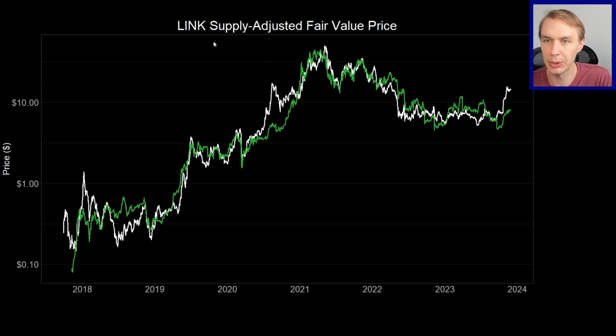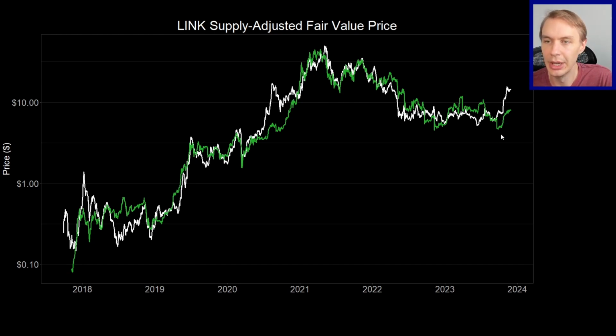One of the things you'll notice when we account for circulating supply in the fair value model is that it actually does make a difference. You'll note that this supply-adjusted fair value model has the fair value below the current price, whereas the previous model, not accounting for circulating supply, had it above the current price.